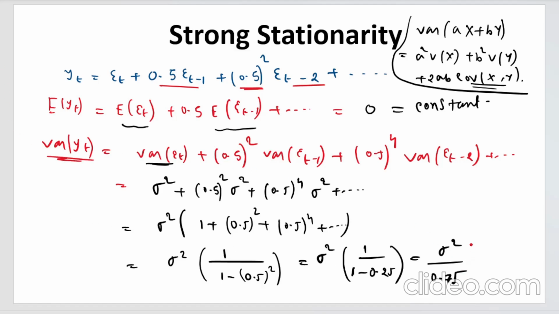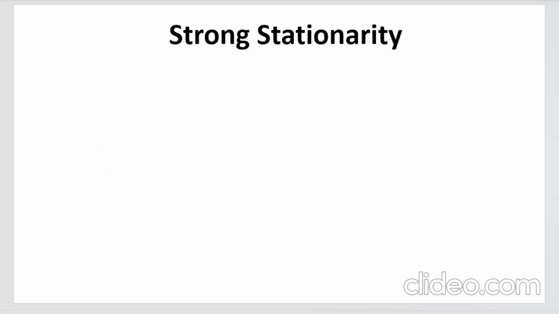Variance of yt is sigma square by 0.75. This is also independent of t. So your mean is also constant, which is 0, independent of t, and your variance is also independent of t, depends on sigma square, which is a constant, a scalar quantity. Now all you need to do is show this for